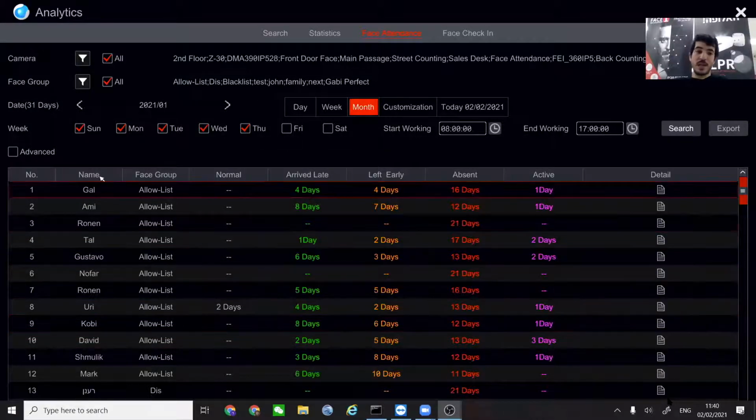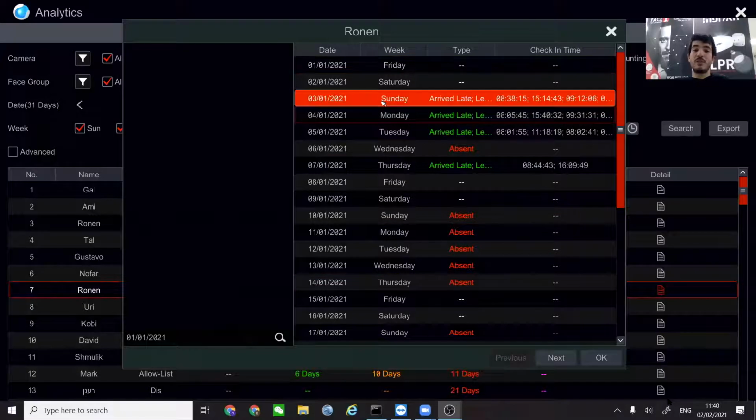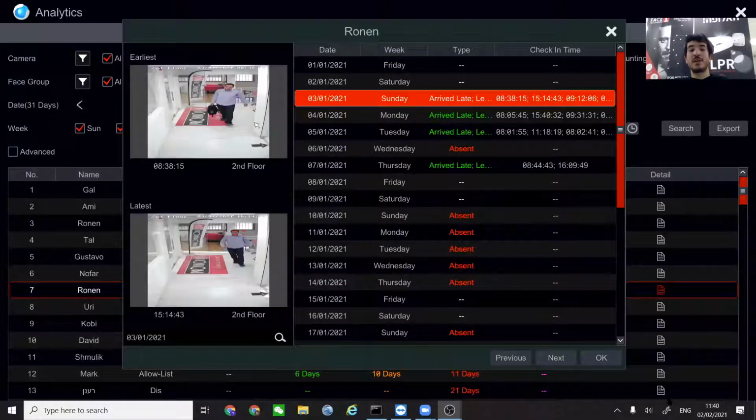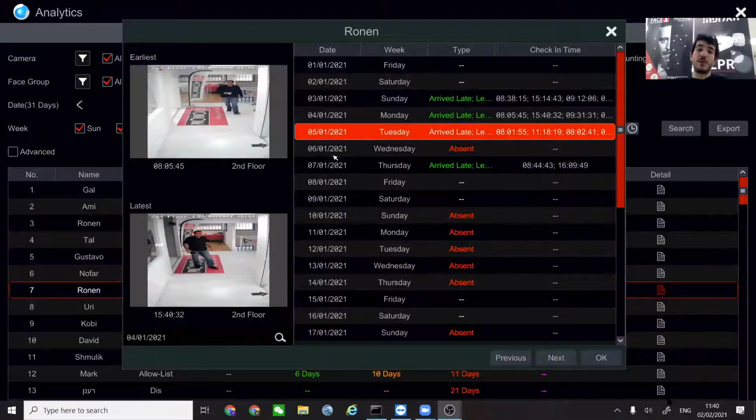Okay, so we can see the name of the people, and we can see when they have arrived according to the hours that we have deployed. And if we randomly choose one, we can see here, for example, the first time that this guy has been captured and the last time. Every day has its own pictures, of course.